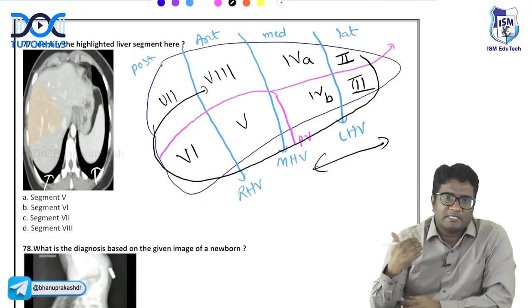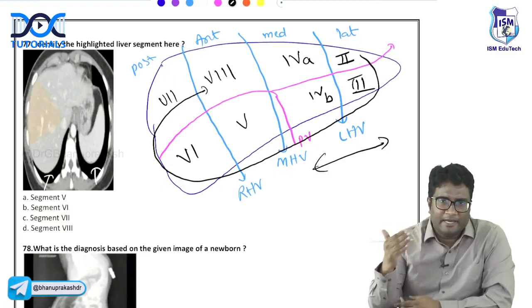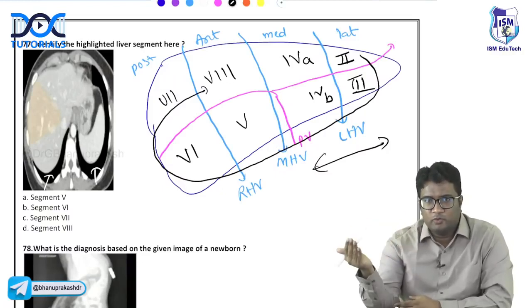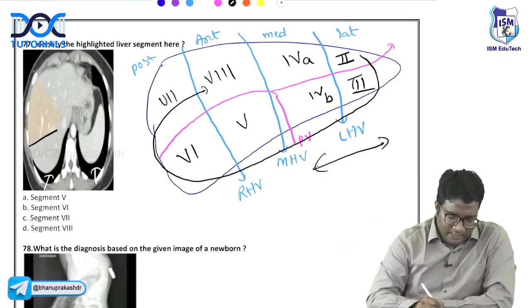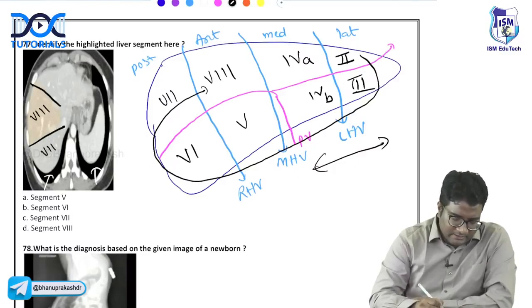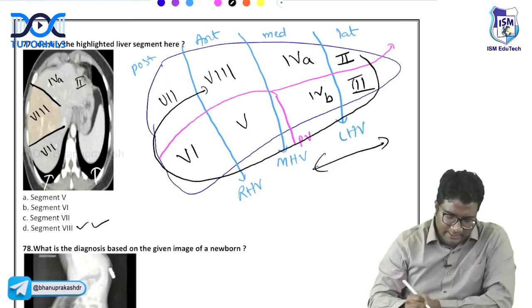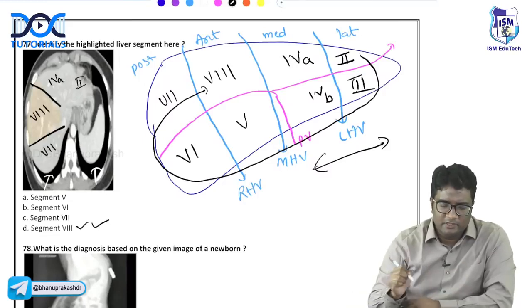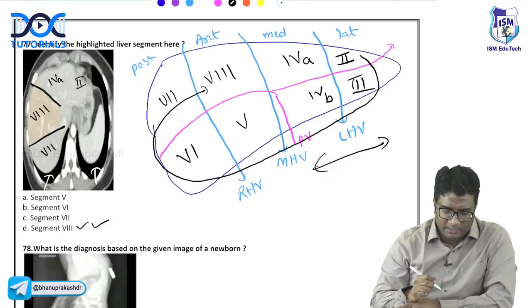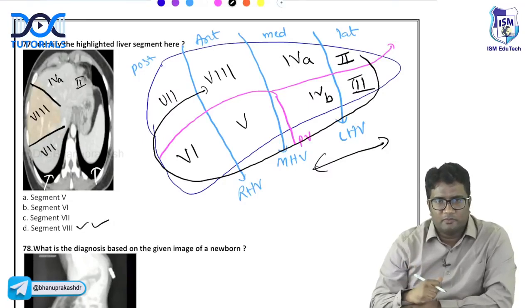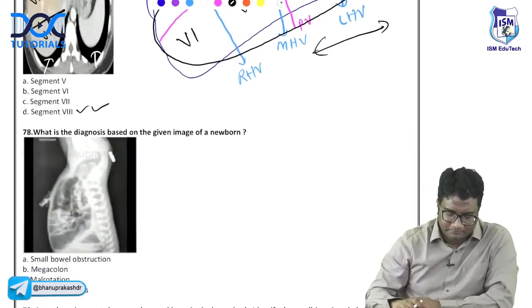And what are the superior segments we have? 7, 8, 4A and 2. So this one, the marked one here, right? This is 7, this is 8. Here you will have 4A, here we will have 2. So this would be segment 8. So this is the superior segments that are asked. So go for the superior segment 8.